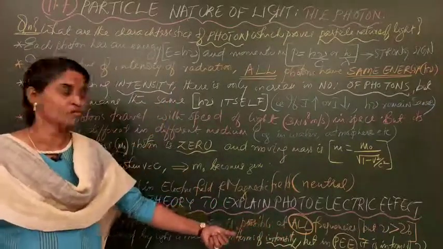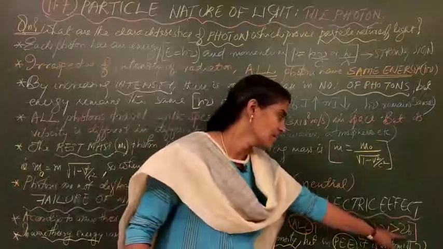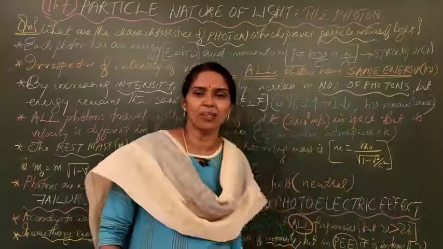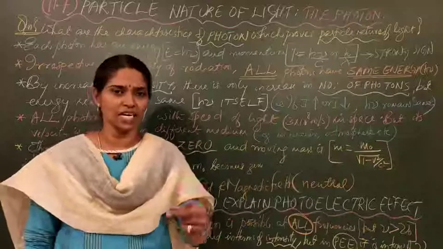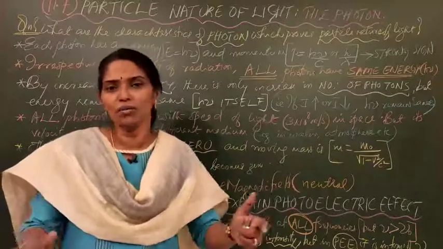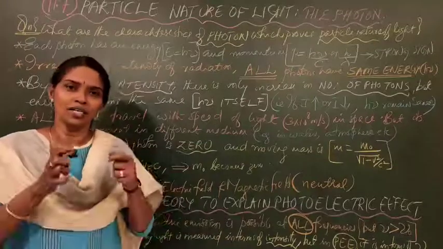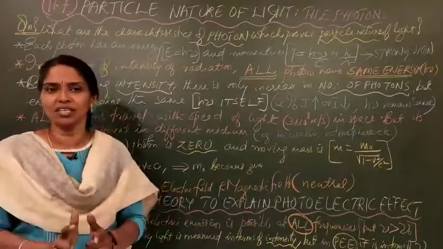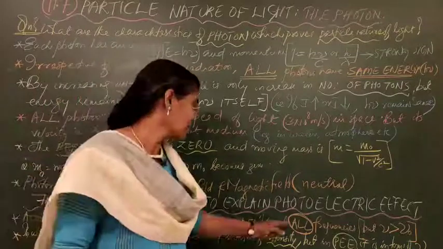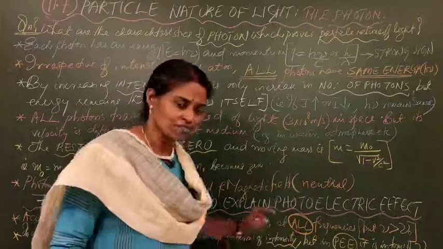But we know the term threshold frequency. Threshold frequency means you have a certain limit below which no emission is possible. So there is a cutoff value, and not all frequencies are allowed in the photoelectric effect.